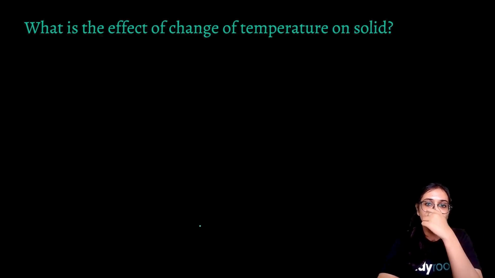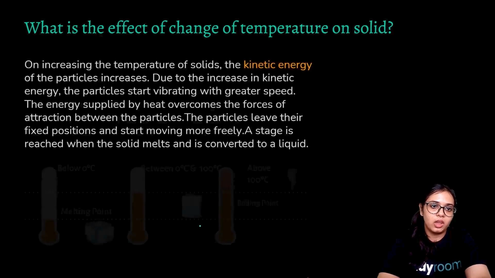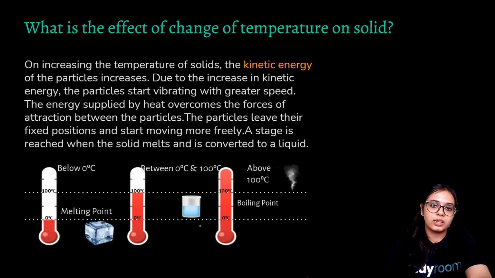What is the effect of change of temperature on solid? On increasing the temperature of solids, the kinetic energy of the particles increases. Due to the increase in kinetic energy, the particles start vibrating with greater speed. The energy supplied by heat overcomes the forces of attraction between the particles. The particles leave their fixed positions and start moving freely. A stage is reached when the solid melts and is converted into a liquid.